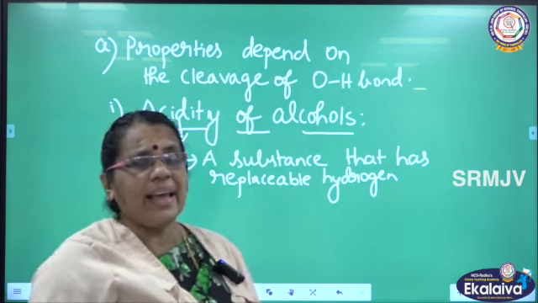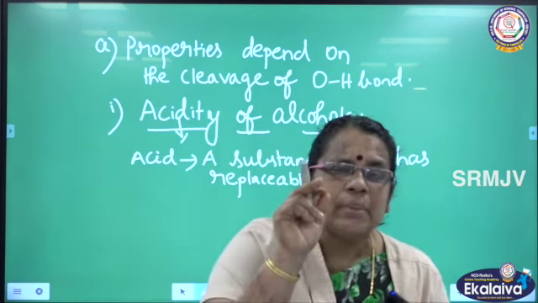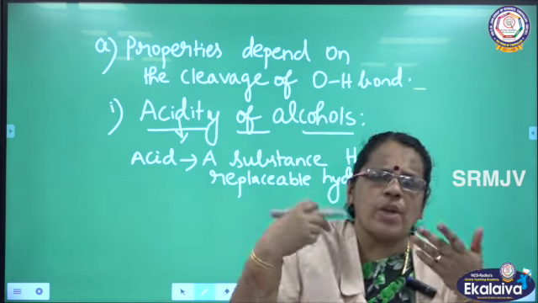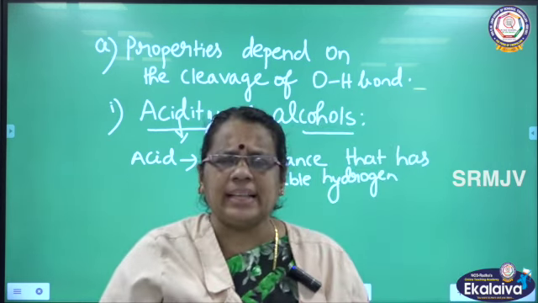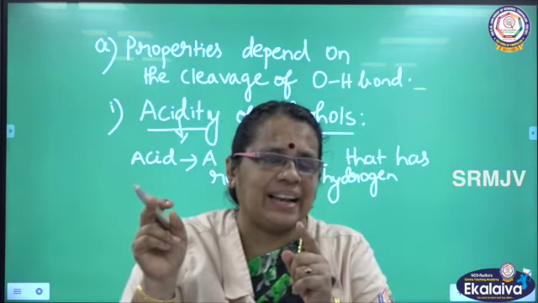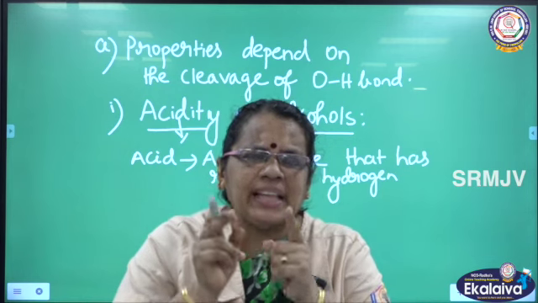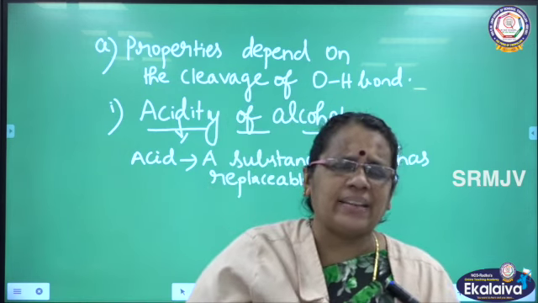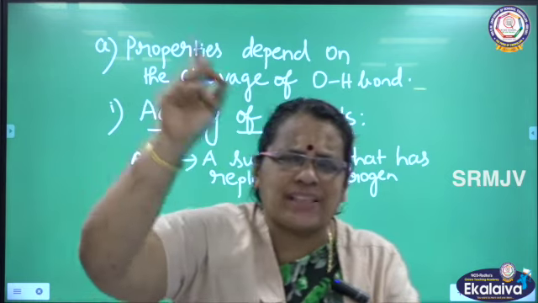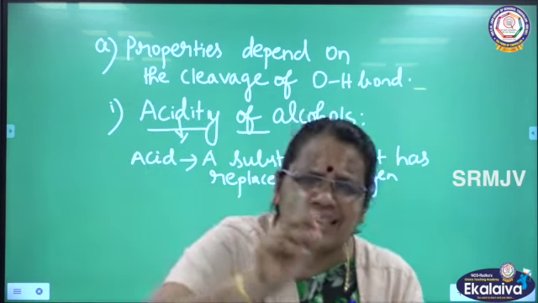Already we are discussing the chemical properties based on the cleavage of the OH bond. How are we going to talk about the acidic nature? By breaking the bond between oxygen and hydrogen. When you break the bond between oxygen and hydrogen, what will happen? Hydrogen is free. Hydrogen is removed as a proton. Hydrogen is replaced.